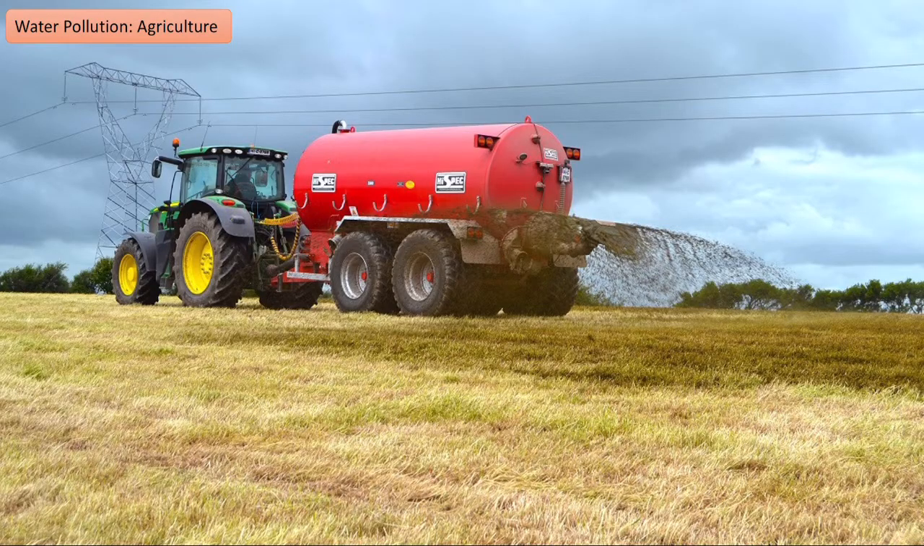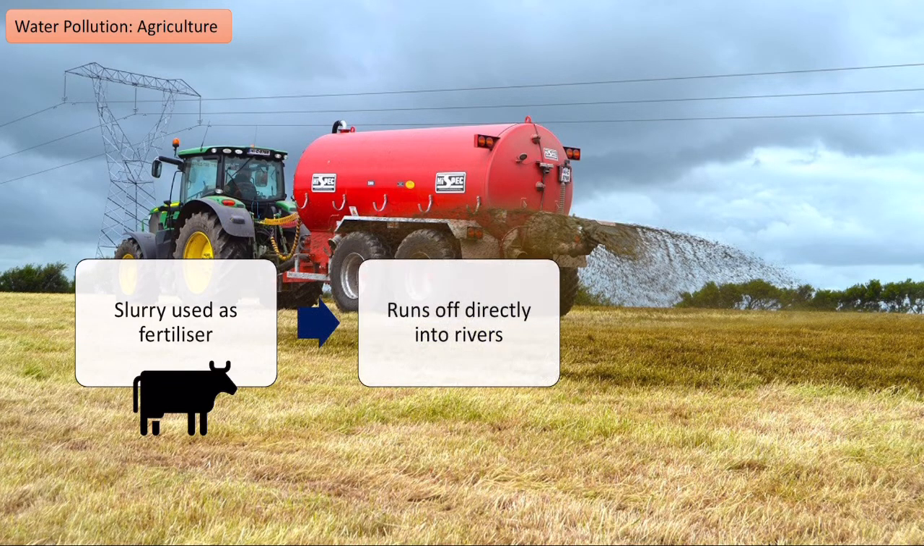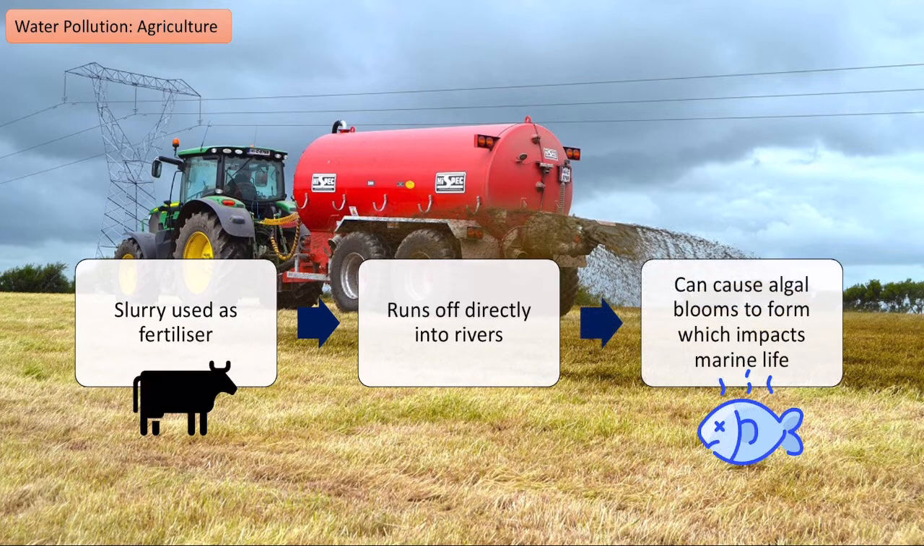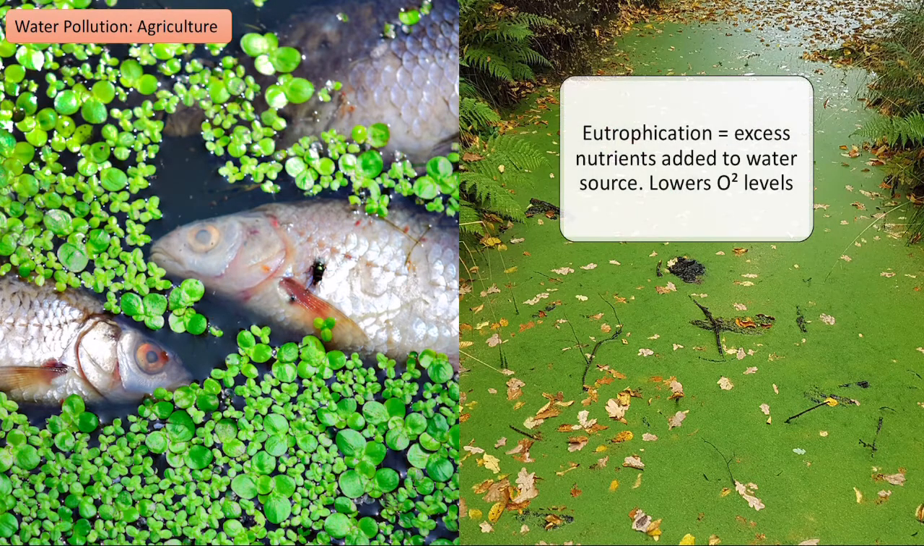Similarly, we might use slurry on fields as a type of fertilizer. Slurry comes from cow manure and water. When I spread that on the fields, again, it can run off directly into rivers or through the groundwater. And again, this can create algae blooms that will kill off marine life. I've given an example of an algae bloom here. The process is called eutrophication.